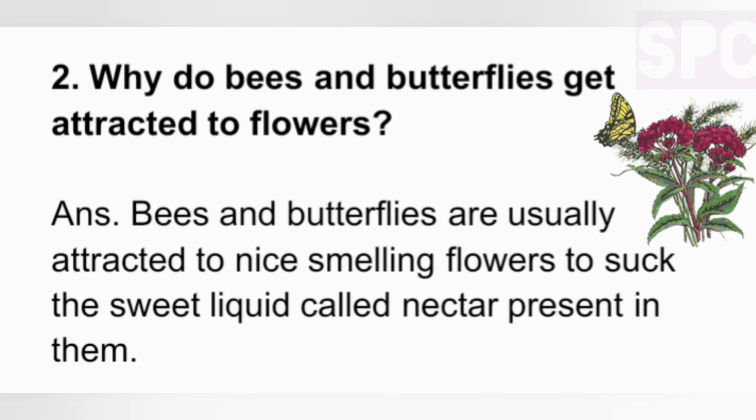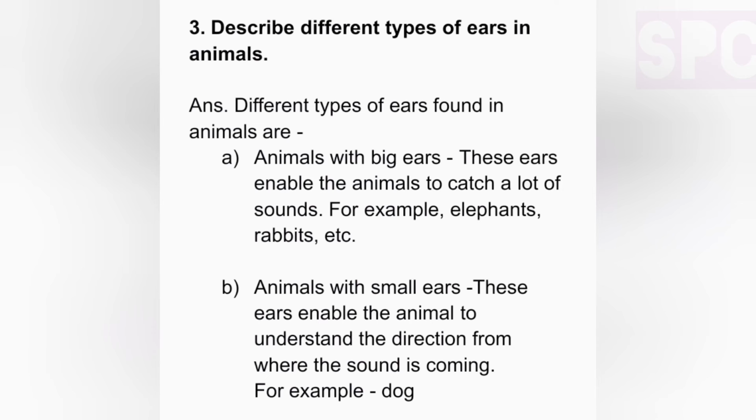Question number 2. Why do bees and butterflies get attracted to flowers? Answer. Bees and butterflies are usually attracted to nice smelling flowers to suck the sweet liquid called nectar present in them.